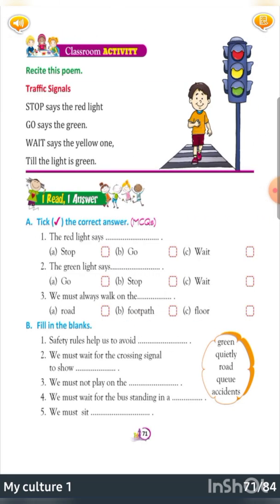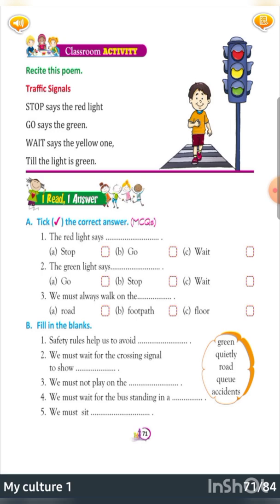Next page. Recite this poem. This poem is about traffic signals. Okay. Stop says the red light. Go says the green. Wait says the yellow one till the light is green. So very simply, they have cleared the traffic rules. Red light means stop, do not go ahead, and whenever there is green light, then